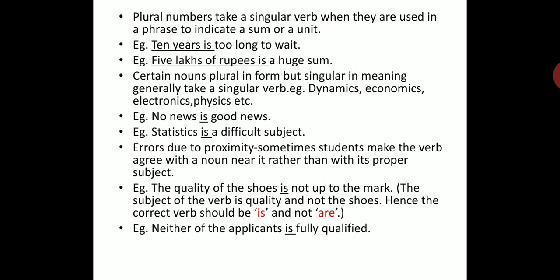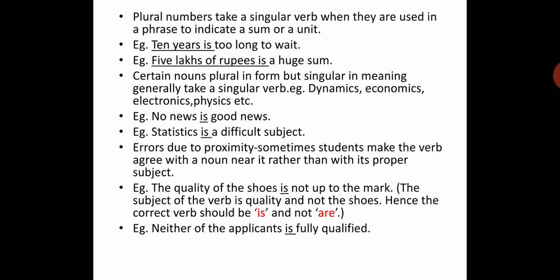Plural numbers take a singular verb when they are used in a phrase to indicate a sum or a unit. For example, 10 years is too long to wait. A plural number 10 years, but it is always going to take a singular verb is. 5 lakhs of rupees, it's a plural number, but the verb is.